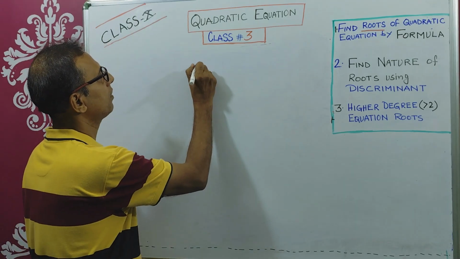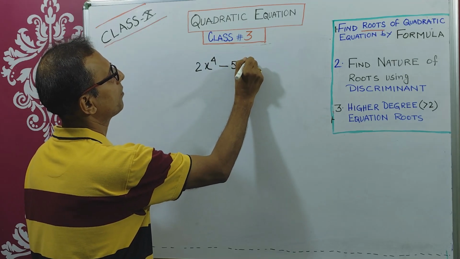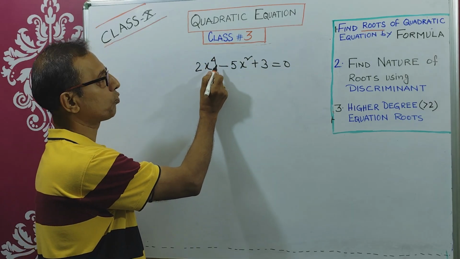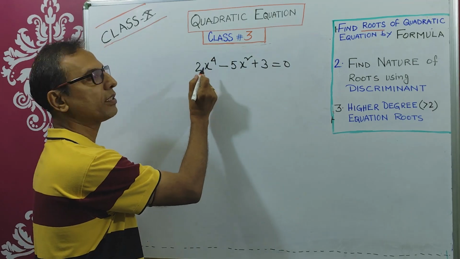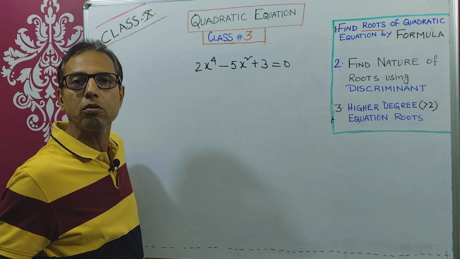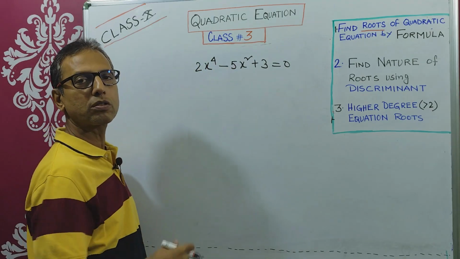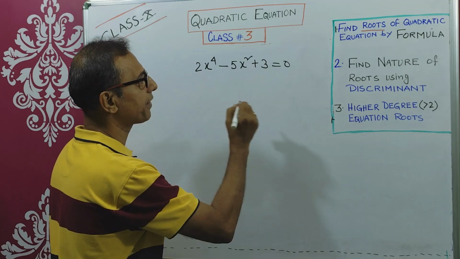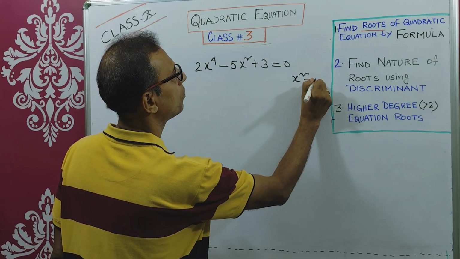Let's say one equation is given: 2x to the power 4 minus 5x square plus 3 equals 0. What is the degree of this equation? It is not quadratic, it is 4. That means 4 roots will be there. So x will have 4 different values, but you don't know how to find out the roots, because this is not quadratic, but you can convert it into quadratic.